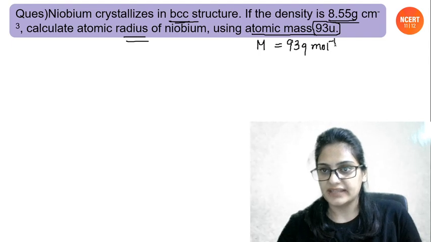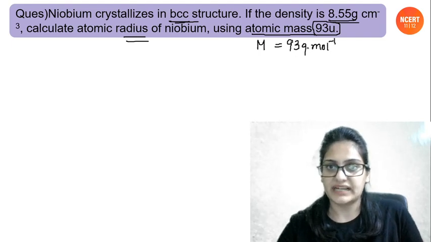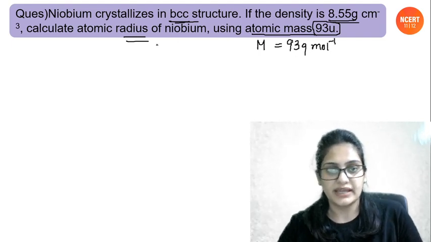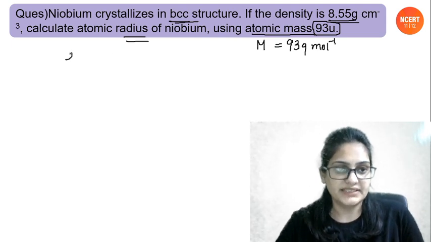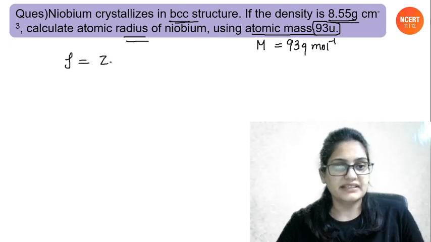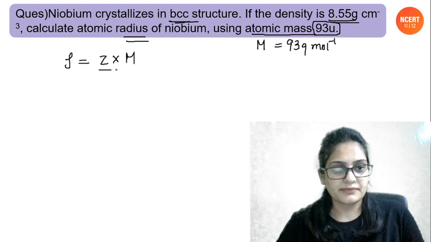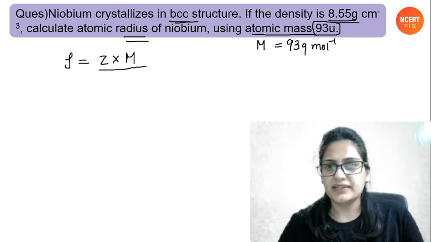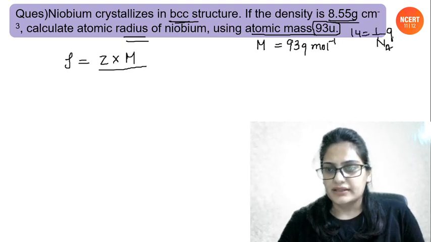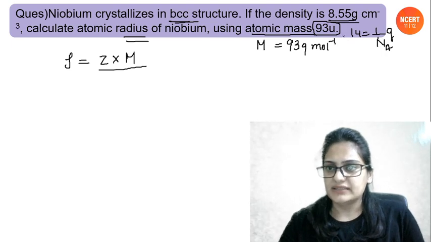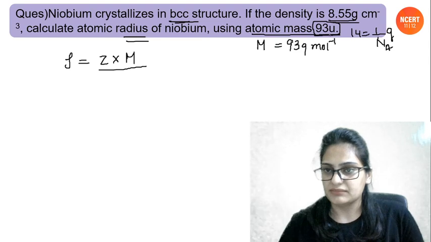Right? Okay, that we did in the mole concept. Now using the formula of density, what is density? Density is Z into M upon, or you could directly do it. I told you 1 u is equal to 1 by Na gram, right? So directly this way, 93 u is 93 by Na gram, the mass of one atom.